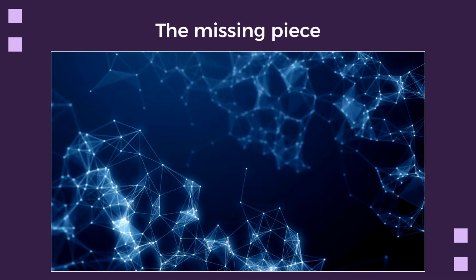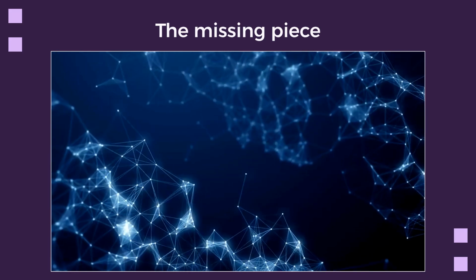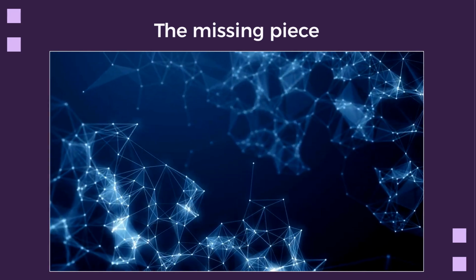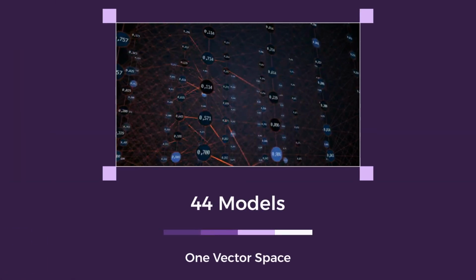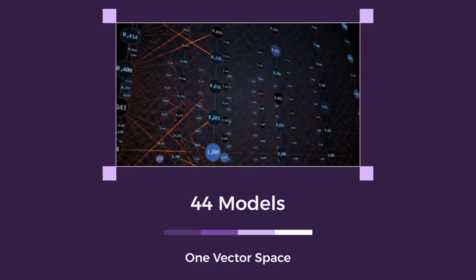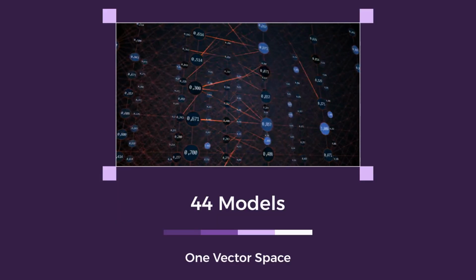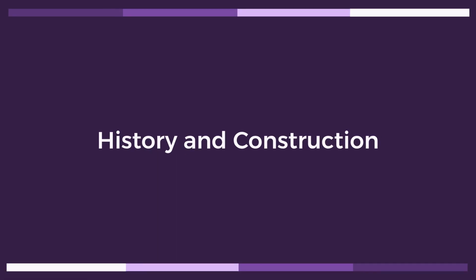Each model illuminates a piece of the puzzle, and you can sense that they belong together, but nobody has built the table where you can lay them all out and see the whole picture. That is the problem this project tries to solve. We built the shared infrastructure that has been missing, a single computational space where any trait from any tradition can be searched, compared, and classified alongside every other. Let's move on to Part 2, History and Construction, and how this computational space was built.